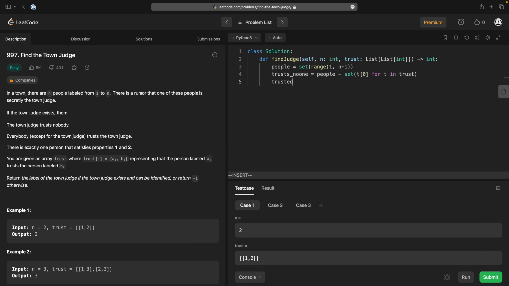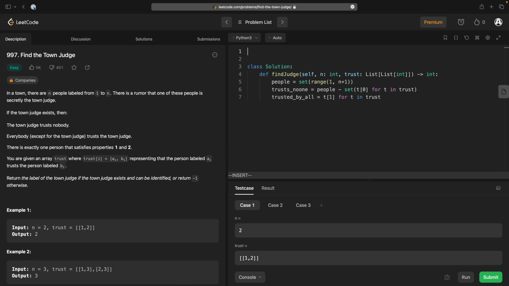And then trusted by all. How do we want to say this? What we want is t[1] for t in trust.